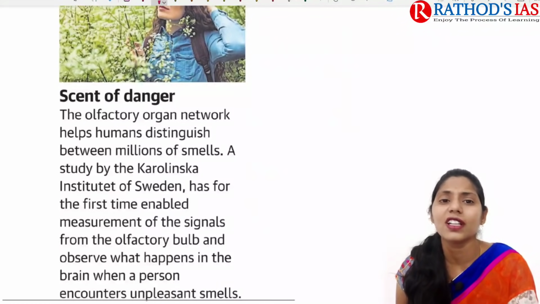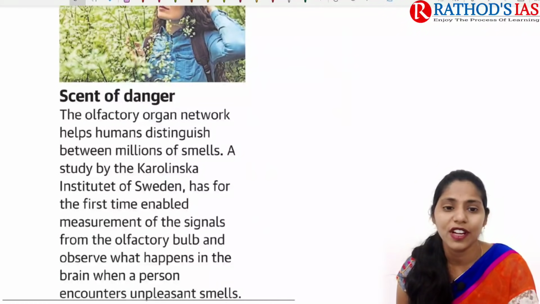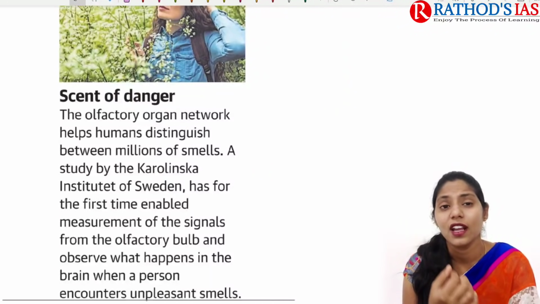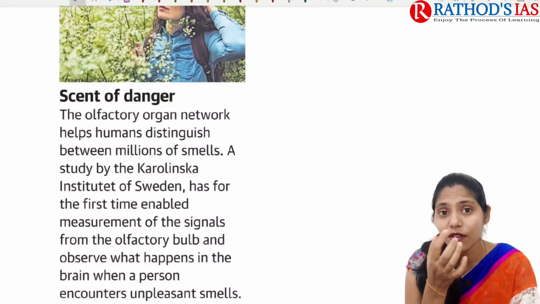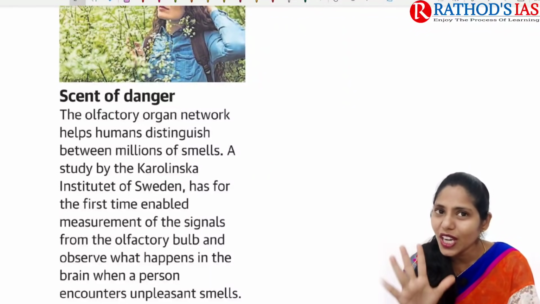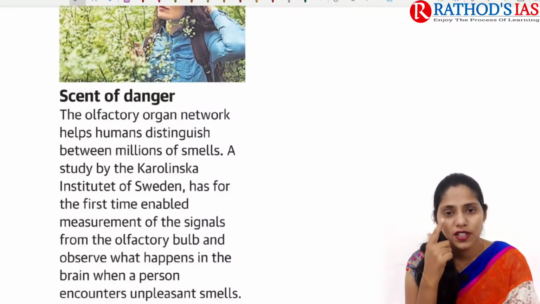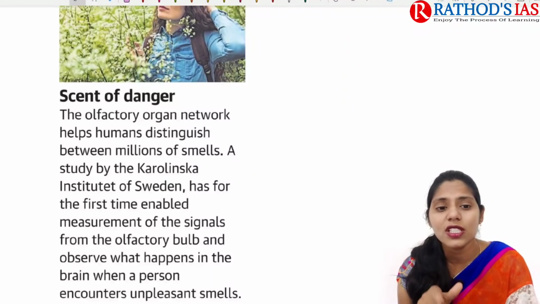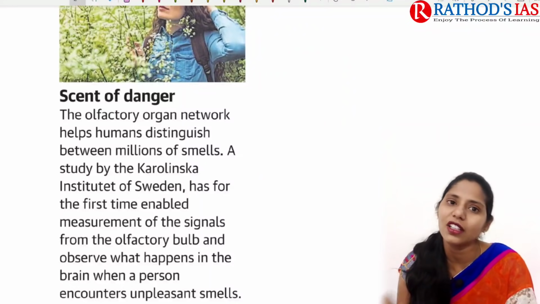And if you're talking about the next article, it mainly talks about scent of danger. It is mainly talking about our olfactory organ. Our olfactory organ in our body is our nose. We have 5 sense organs. First one is our eyes, then ears, nose, tongue, and skin. So this article is mainly talking about this olfactory organ.